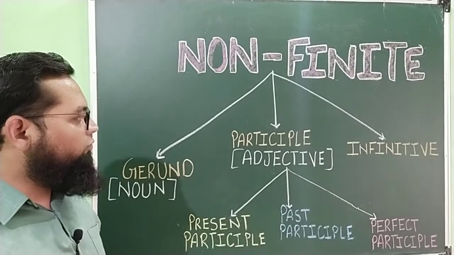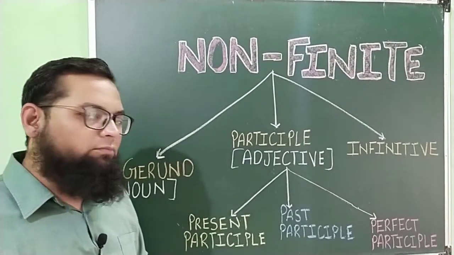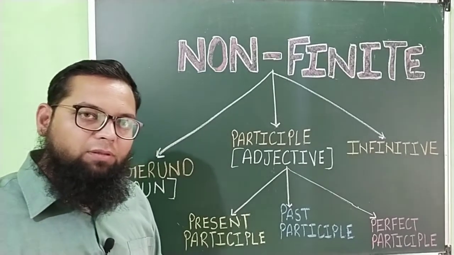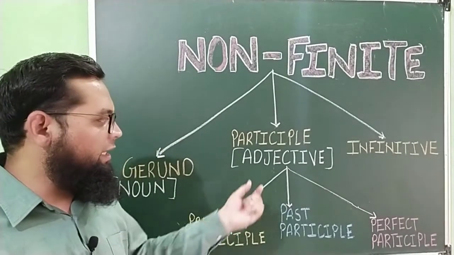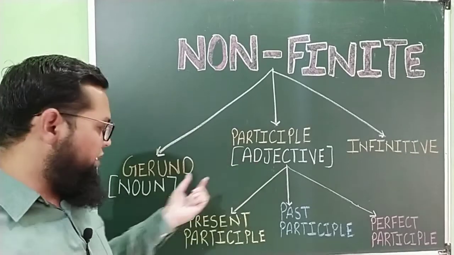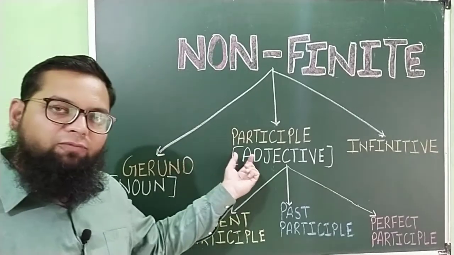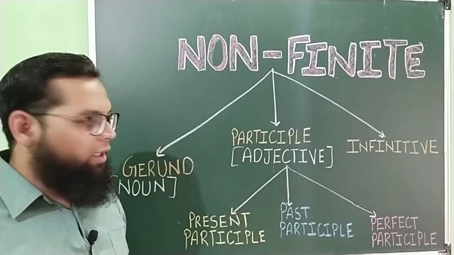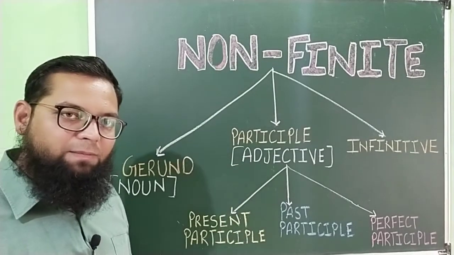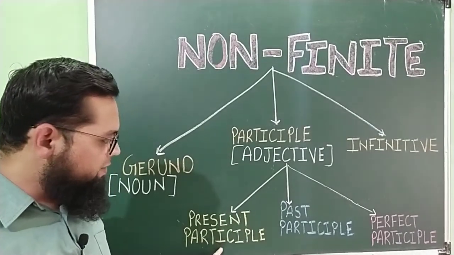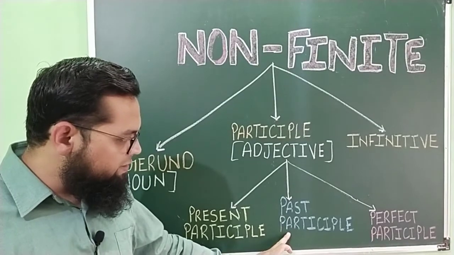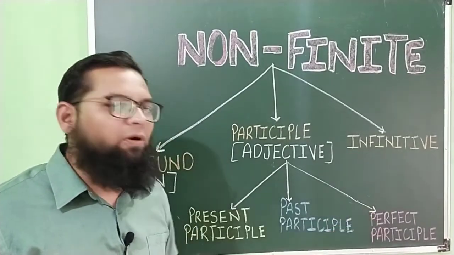Second non-finite verb is participle. What will be a participle? A participle will always be an adjective. Gerund will be a noun. Participle will be an adjective. There are three kinds of participle: present participle, past participle, and the third one is perfect participle.